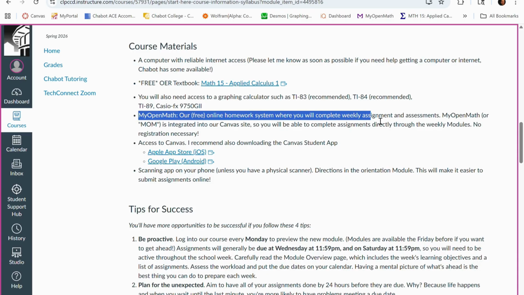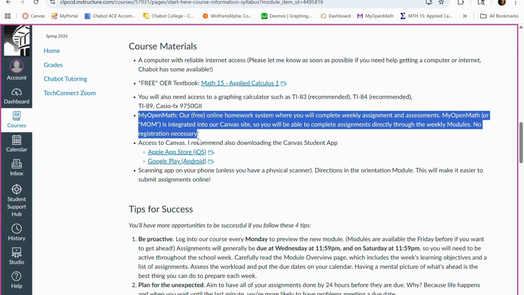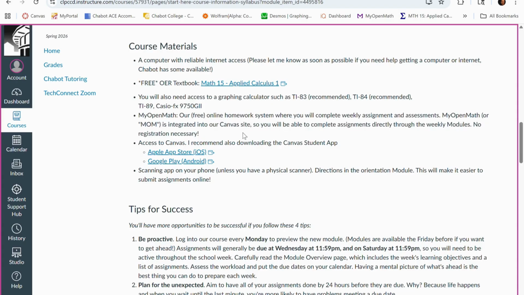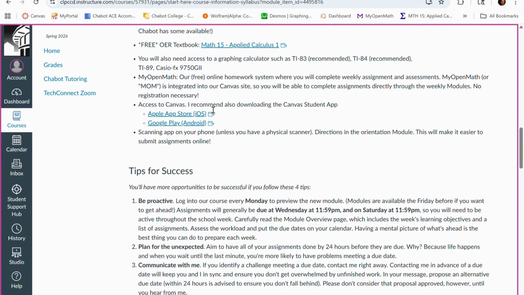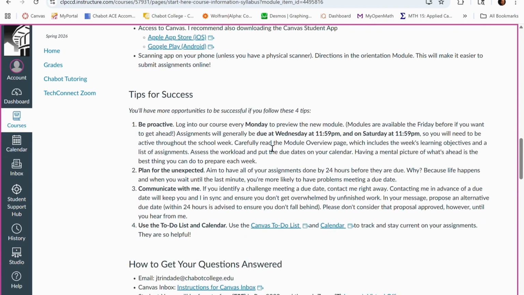My Open Math is just the online homework program, but you don't really need to think about this because it is integrated into our Canvas site. This is just that homework assignment that I showed you. So you don't need to register with My Open Math or anything like that. It's all just integrated into the Canvas. Okay, we talked about this stuff.